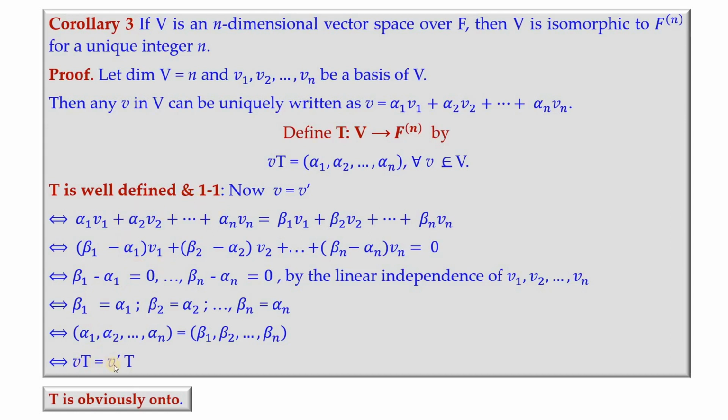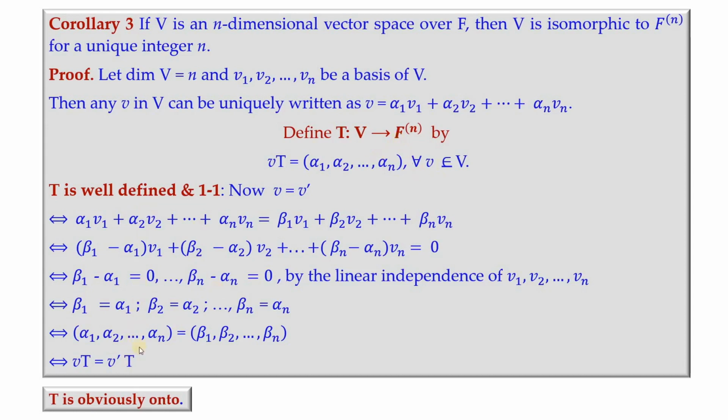You assume these images are equal, which means the ordered n tuples are equal, which means we can equate the like components. So we have this step, and once I consider V, these steps need not be considered. Once I consider V, which is equal to this, replacing alphas by betas, you get this, and that is nothing but your V prime. So that is how we conclude that our T is 1-to-1 by just retracing the steps.